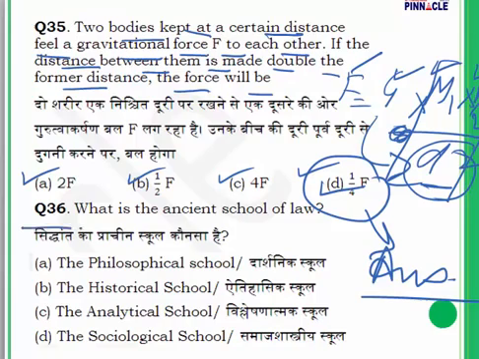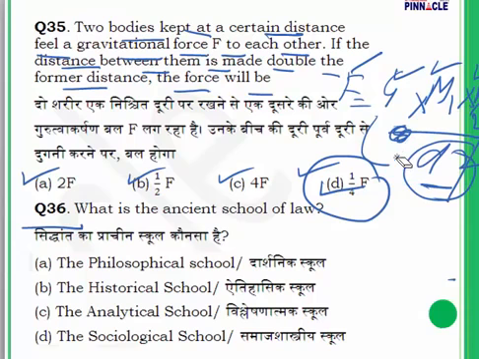Question number 36. What is the ancient school of law? Our options are philosophical school, historical school, analytical school, sociological school. These are our options for question number 36.